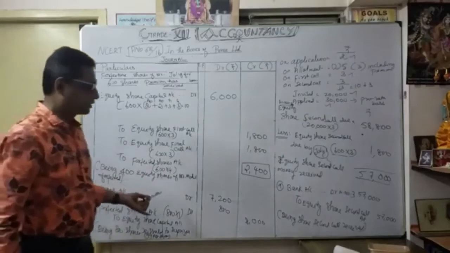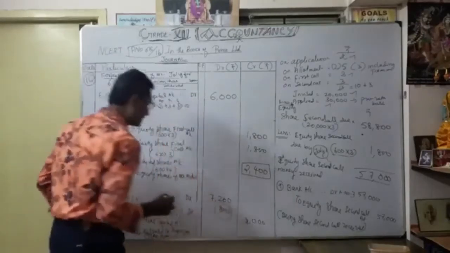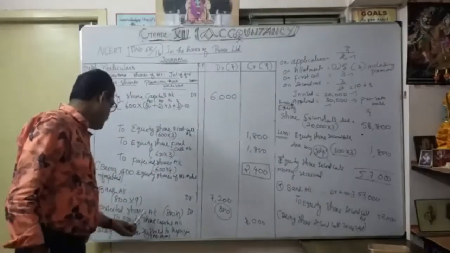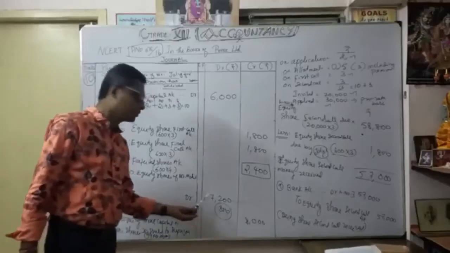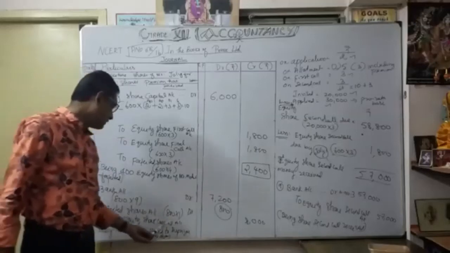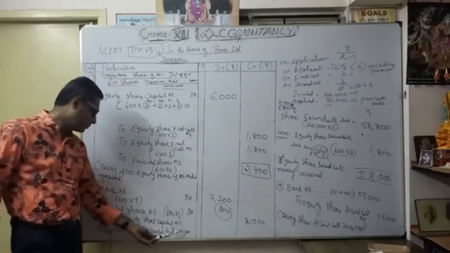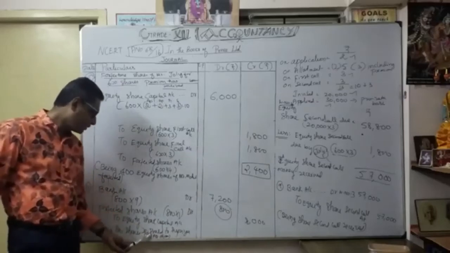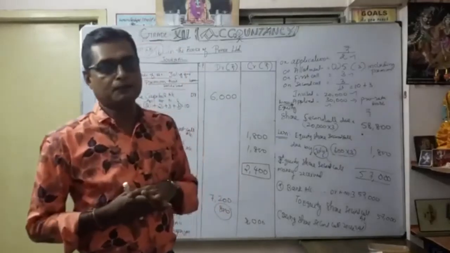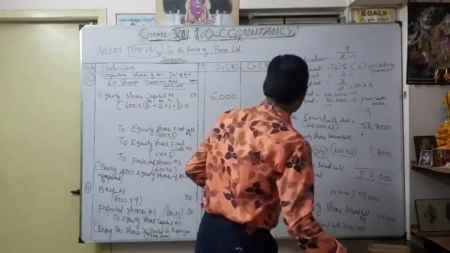Now, understood. Reissue is a very easy one. The only thing is that 800 rupees is a discount. So we are going to debit bank account 7,200, forfeited shares account 800, to equity share capital account 8,000. The narration being 800 shares reissued to Supriya at the rate of 9 per share. Now, finally, any available balance in forfeited shares is transferred to where? Capital reserve account. Okay, so 12th entry.